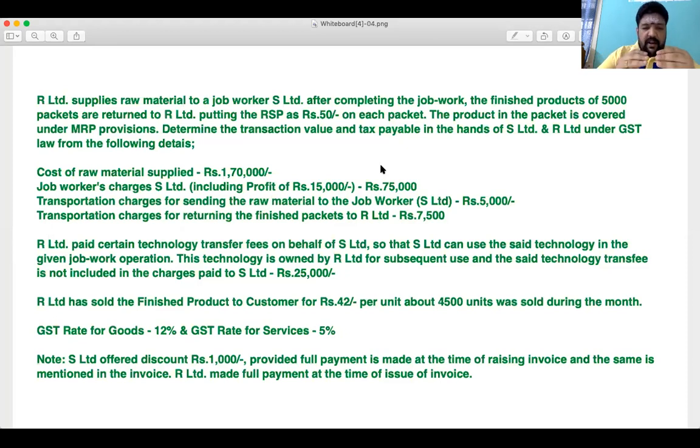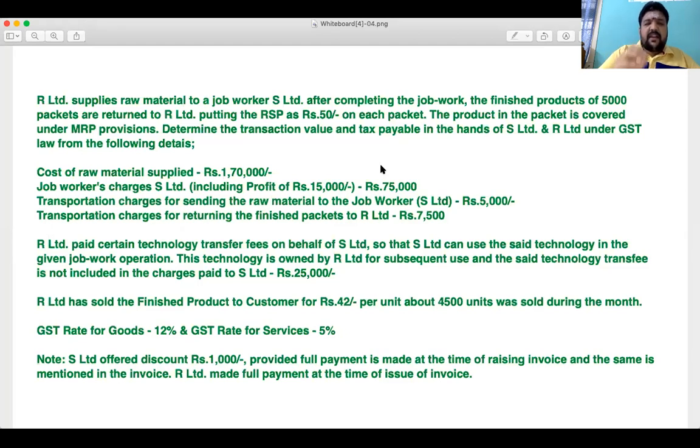So these are all the other expenses and technology. Because the question is silent about whether these are charged by S Limited separately or not, we will not comment anything. We'll go by the general principle, which is that these are expenses of R Limited for the purpose of further activity and movement of goods.